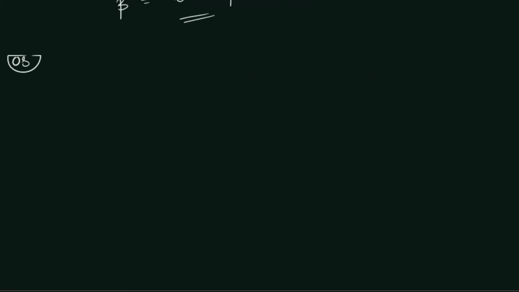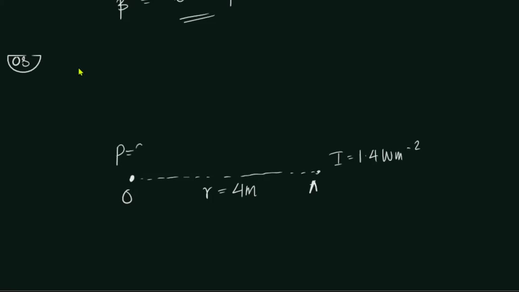What they're saying is there is a certain point. From this point, at a distance of exactly 4 meters, a sound intensity of how much is required? A sound intensity of 1.4 watts per square meter is required. So in order to obtain this intensity at the point, for example, let's say A, what should be the power of the sound source placed at O? You need to find the power.